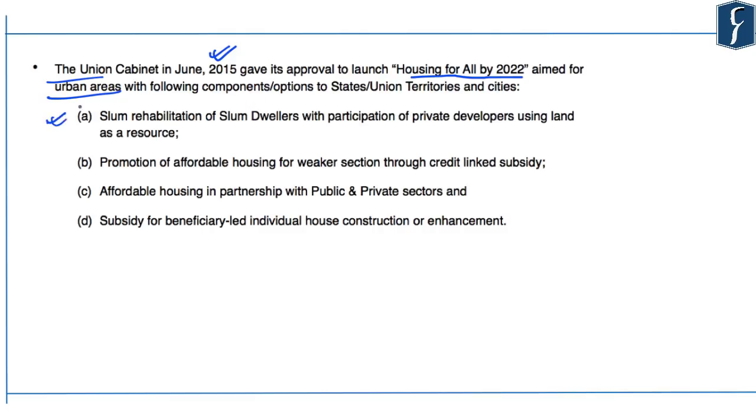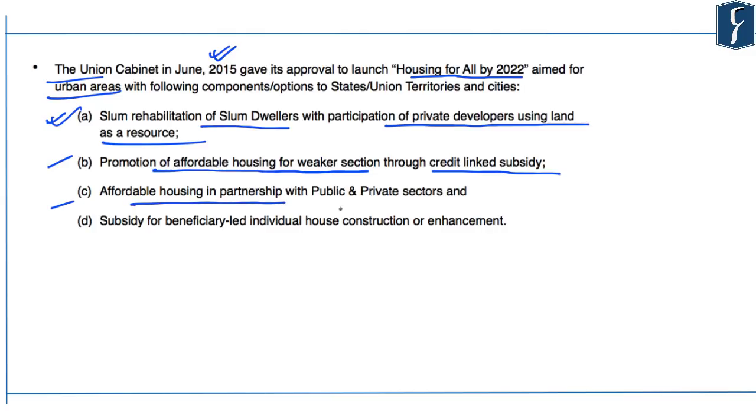First, rehabilitation of slum dwellers with participation of private developers using land as a resource. Next, promotion of affordable housing for the weaker section through credit-linked subsidy. Third, affordable housing in partnership with public and private sectors. And fourth, it also aimed to provide a subsidy for beneficiary-led individual house construction or the enhancement of any house.